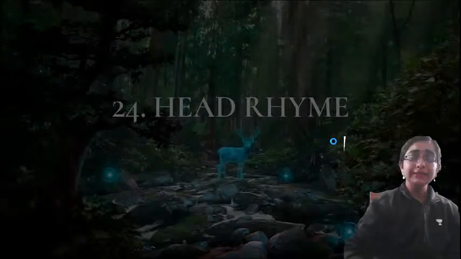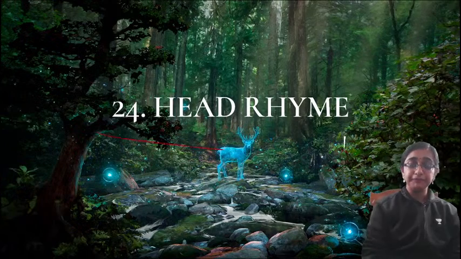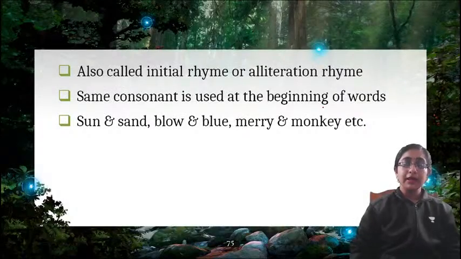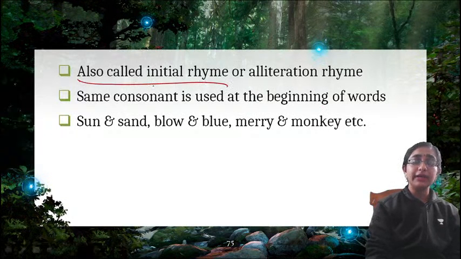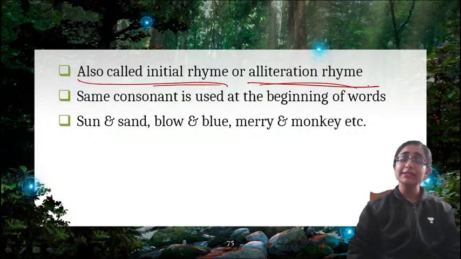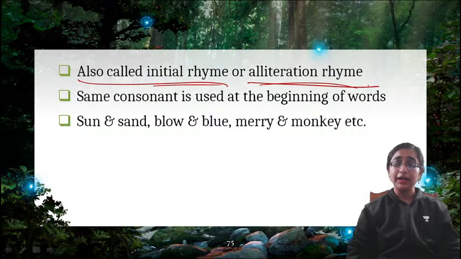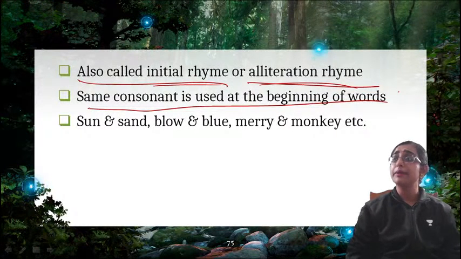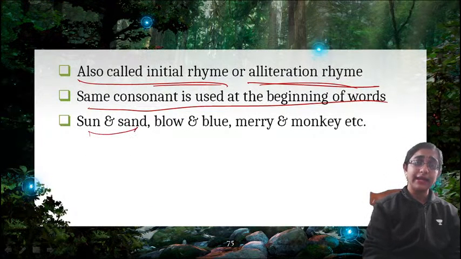Now, what next? Next is head rhyme. What is head rhyme? It is also known as initial rhyme or alliteration rhyme. It is very similar to alliteration. I have taught you alliteration. The same consonant sound is used at the beginning of words. Sun and sand.